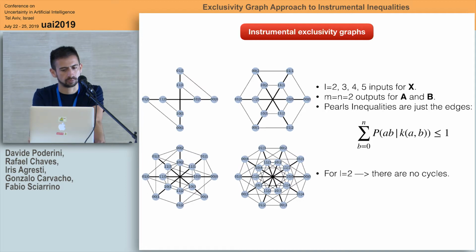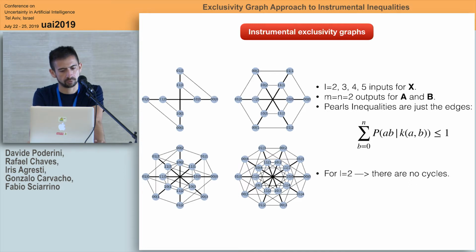What happens for the instrumental exclusivity graph? We have 4 pictures here. The first one corresponds to the case where x can take just 2 values, 0 or 1, while the others correspond to x equal to 3 values, 4 values, and 5 values. In all these graphs, m and n are fixed to 2 values. So you can imagine that if you are working with more complex systems, this graph explodes. It becomes really hard to just look at it and obtain information, so you will need an algorithm.